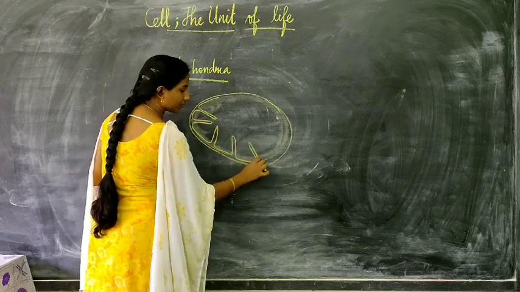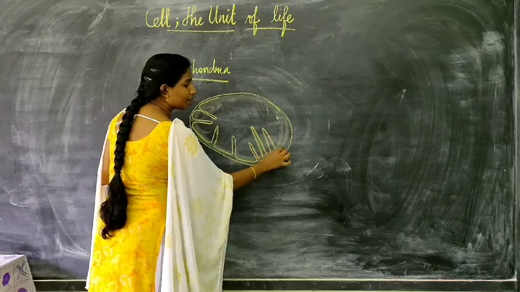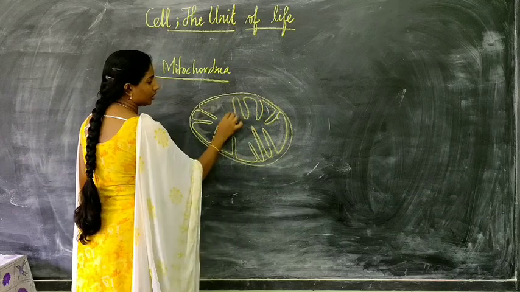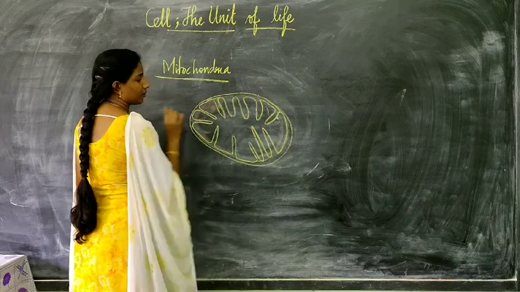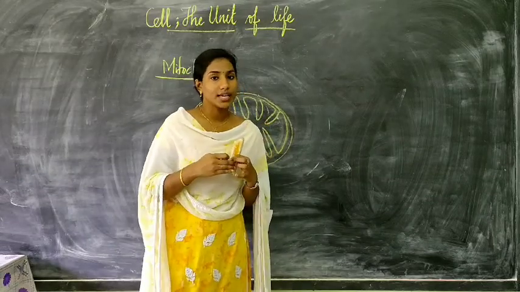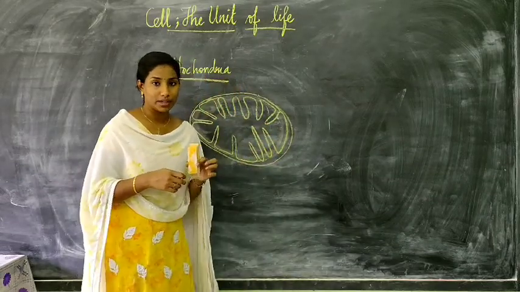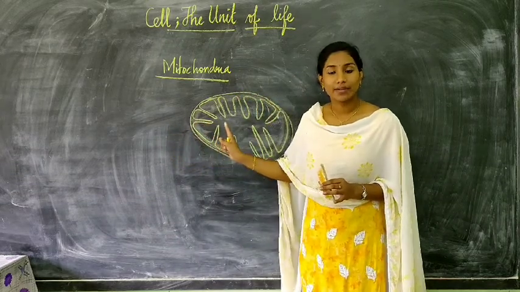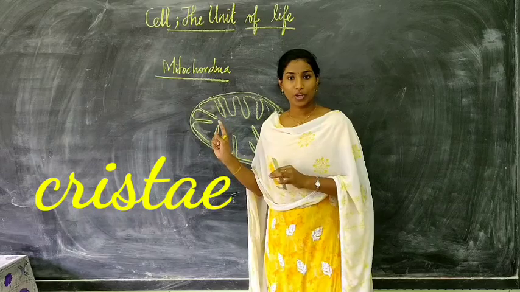The folding is incomplete, partially dividing the cell organelle. Such partial infoldings of the inner membrane are called cristae. What are they? Cristae.